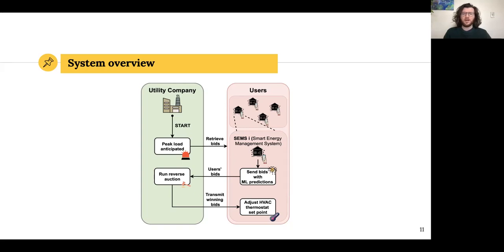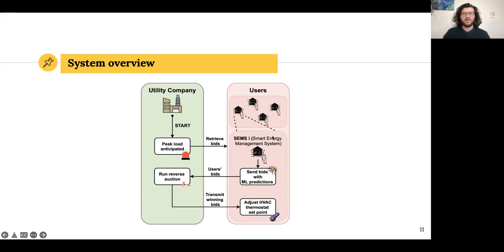And so this is our system overview. We have on the left side the utility company, and on the right side we have users, which are equipped with smart energy management systems. So basically, as soon as the utility company anticipates a peak load, it asks users to submit their bids. Now, what are these bids? The bids are options of preference that the users are willing to change in their thermostat settings, specifically how many degrees would they be willing to change and how much money would they want for those options.